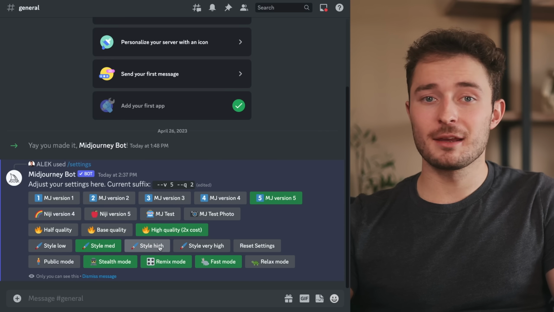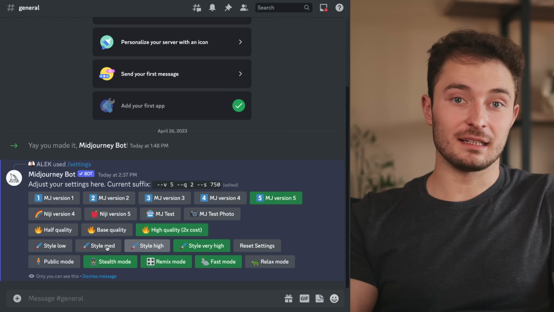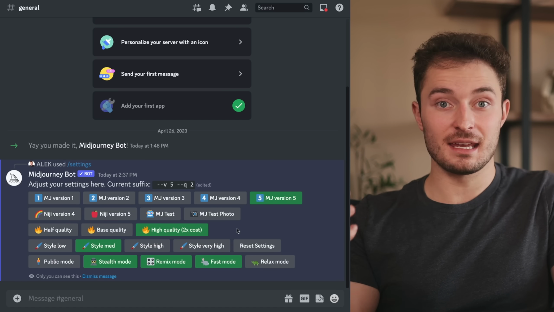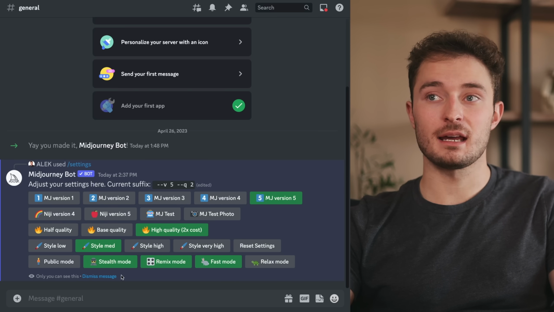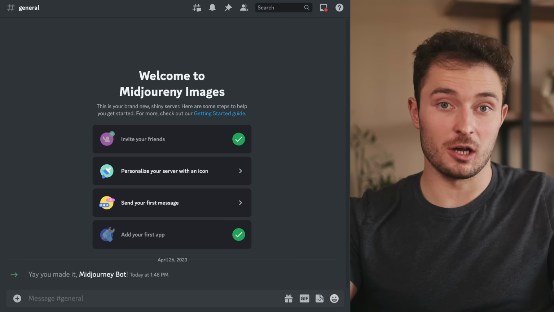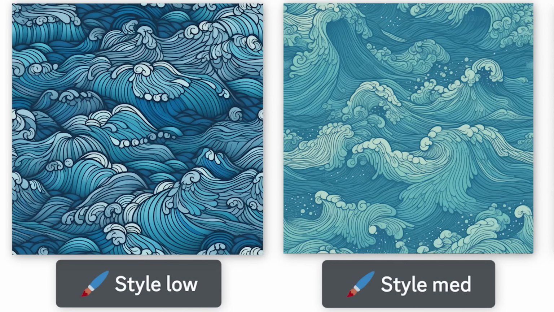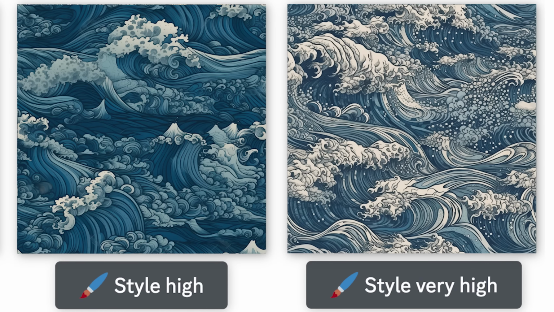And honestly, the same thing with the stylization. The higher the stylization, the more flair and chaos that the AI is going to add to the image on its own. I'm just going to leave the stylization on medium for now, but you can play around with different styles as you want. I'll put some examples on screen just so you can see a rough idea of what each stylization does with the same exact prompt.